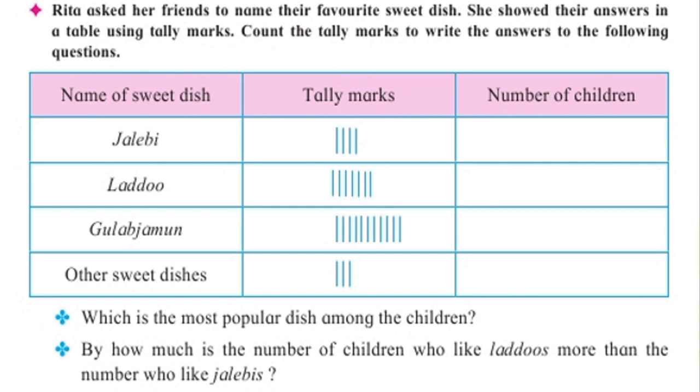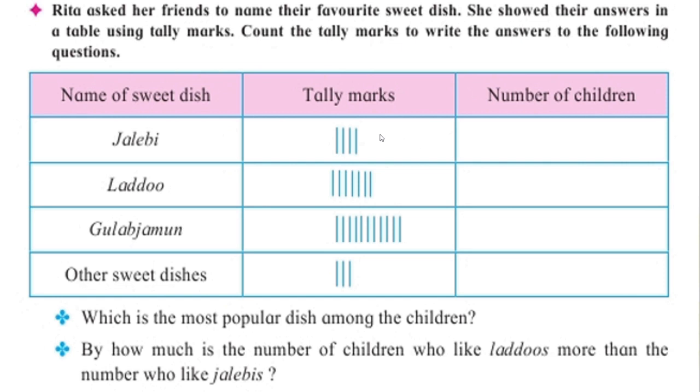Here Rita asked her friends to name their favorite sweet dish. She showed their answers in a table using tally marks. Count the tally marks to write the answers to the following questions. Okay. Now the names of the sweet dishes are given: jalebi, laddu, gulab jamun and other sweet dishes. And tally marks are given here.